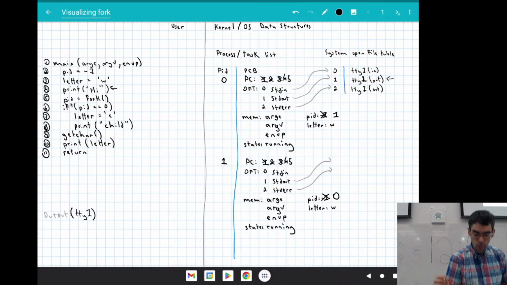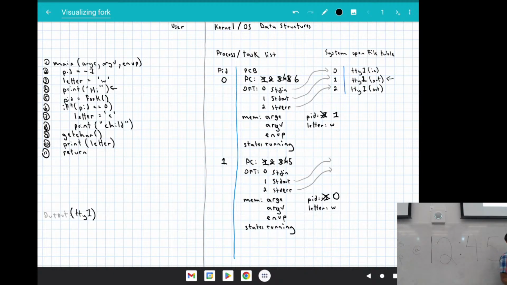So now, in terms of abstractly running this, I'm going to say that we're operating piecemeal here. We're going to take turns. Each process is going to get a turn on the processor. We'll spend more time talking about this when we get to thinking about scheduling. But what we'll say is the parent process gets to go to line 6.